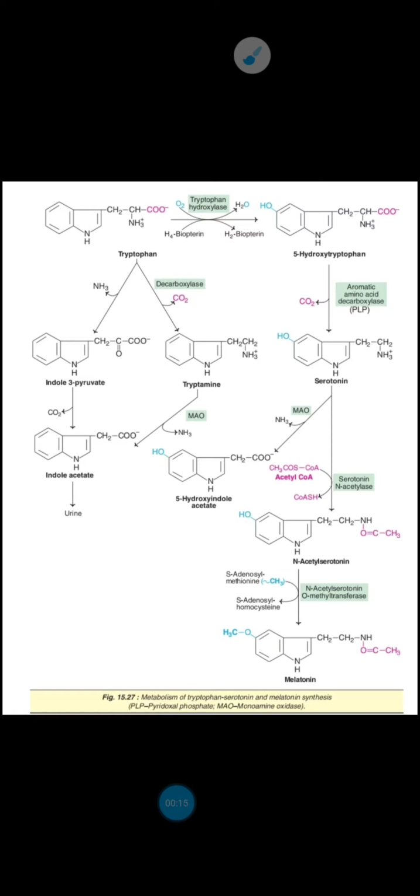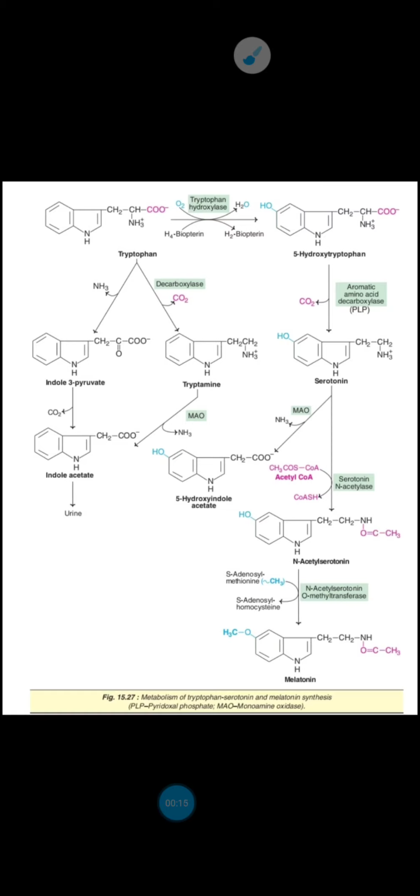The first step involves the conversion of tryptophan to 5-hydroxytryptophan, and this is catalyzed by the enzyme tryptophan hydroxylase. The cofactor required here is tetrahydrobiopterin. Now, in the next step, this 5-hydroxytryptophan gets converted to serotonin, which is nothing but the 5-hydroxytryptamine. It is also known as